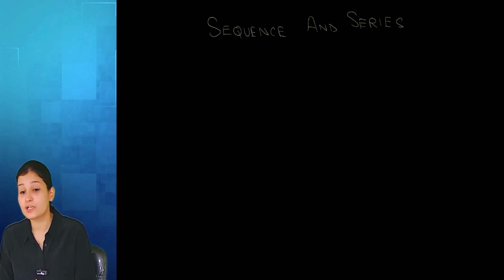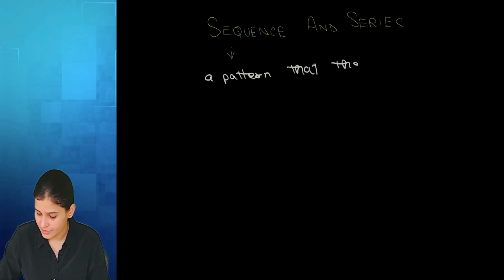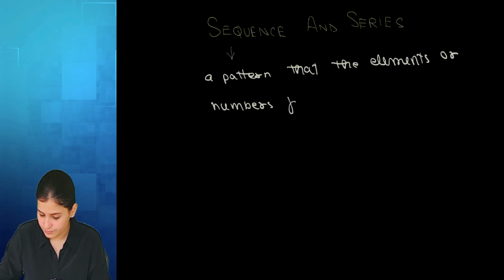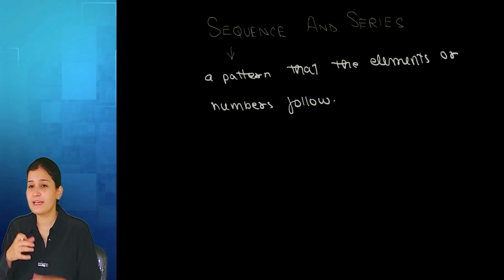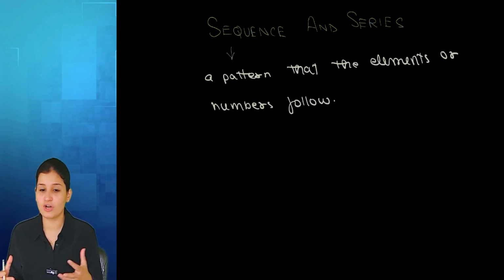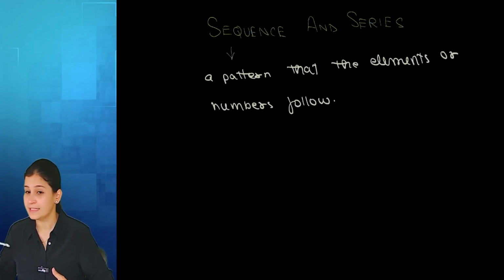So what is a sequence? When we talk about a sequence, it is basically a pattern that the elements or numbers follow. Now, what do I mean by that? See, if I write a collection of elements in a sequential order and, looking at that pattern, you are able to guess the term that is going to come after that, then it is a sequence.